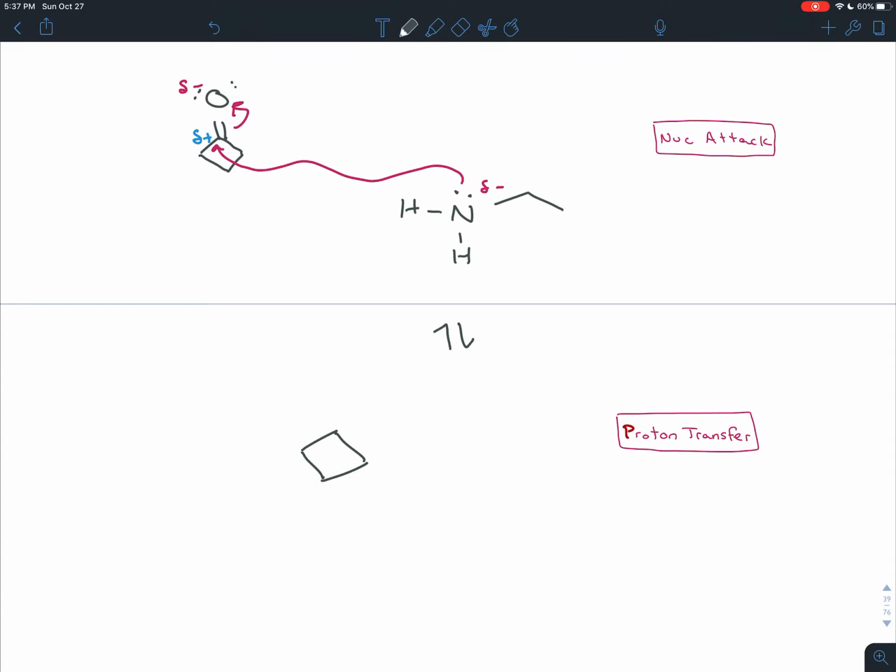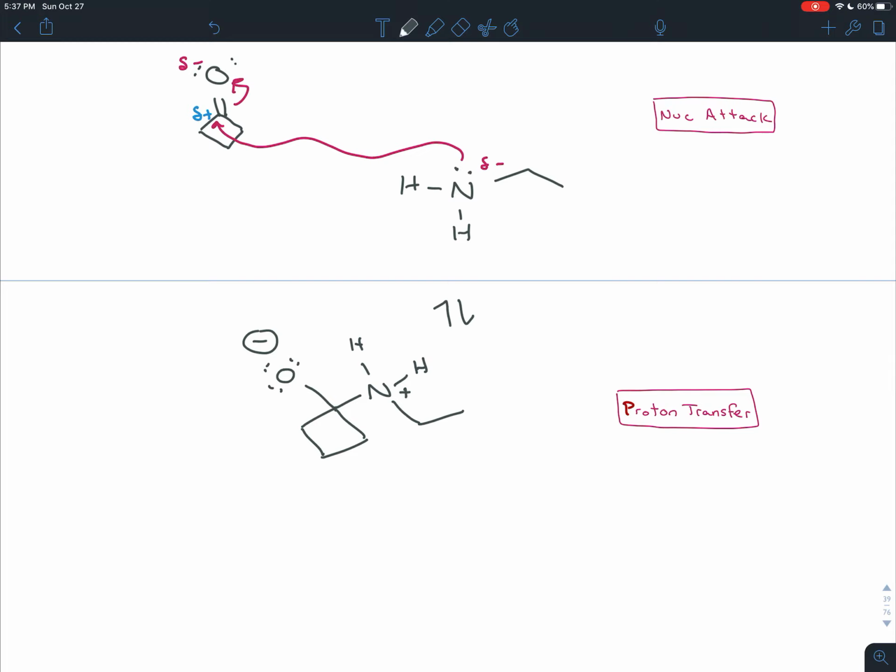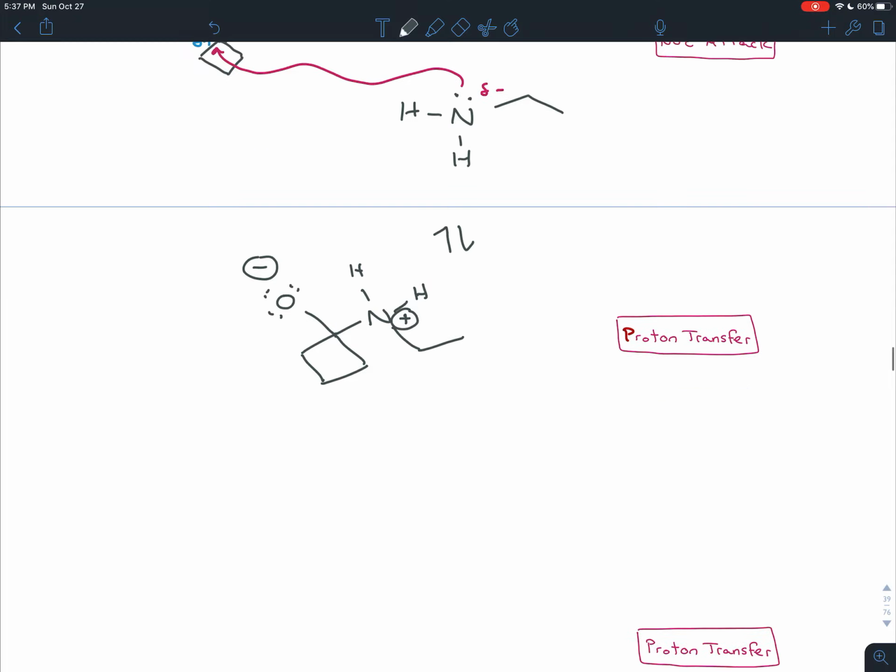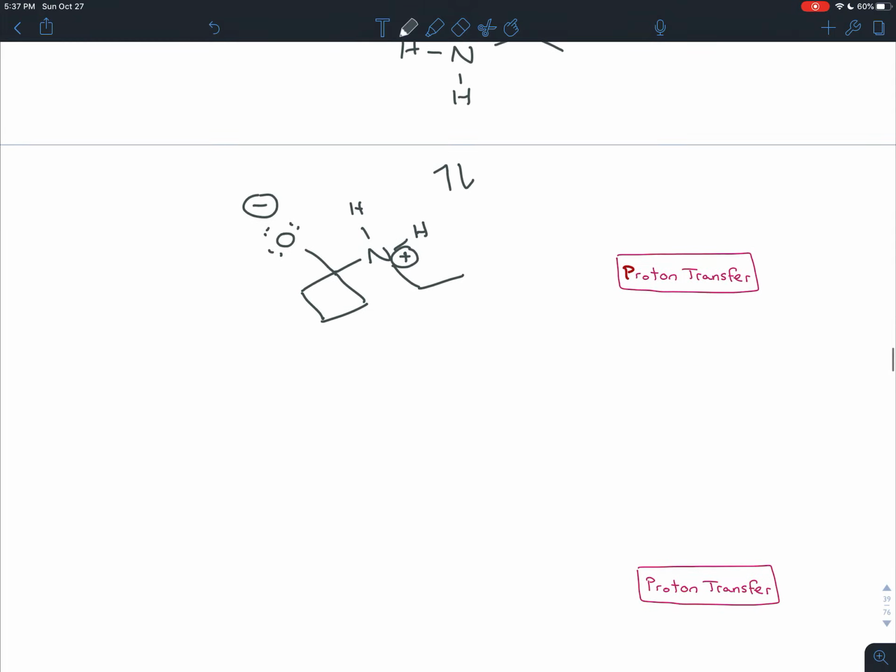So one of the bonds gets broken. It has 3 lone pairs on it now, full negative charge. The nitrogen now has a bond there, but it's bonded to 2 hydrogens and an ethyl group. That means it has 4 bonds and is an ammonium ion.